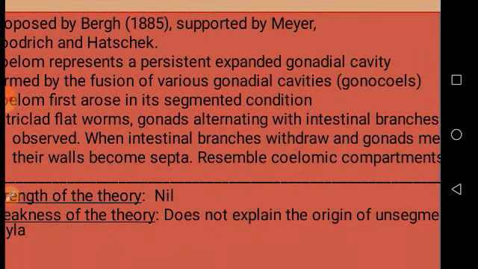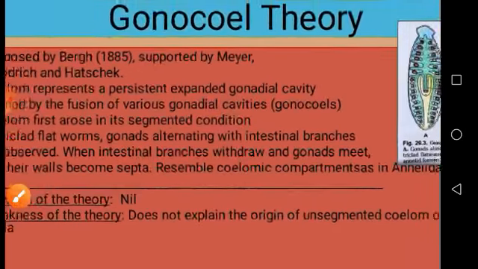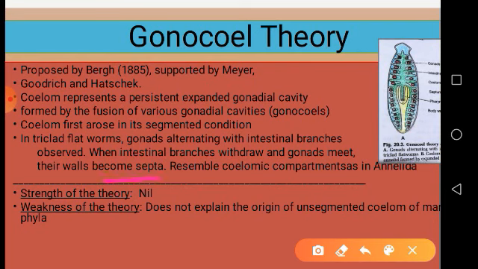So here, in triclad flatworms, gonads alternating with intestinal branches have been observed. When the intestinal branches withdraw and all these gonads meet, their walls become septa. So these resemble the coelomic compartments in annelids. So what they have seen is what they have placed here.